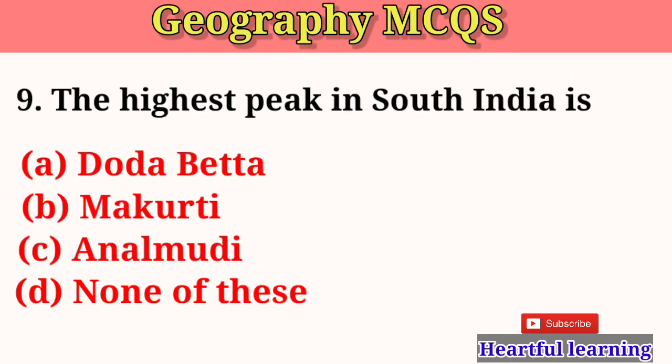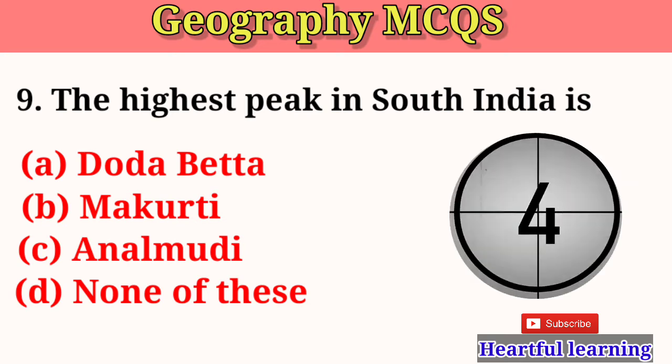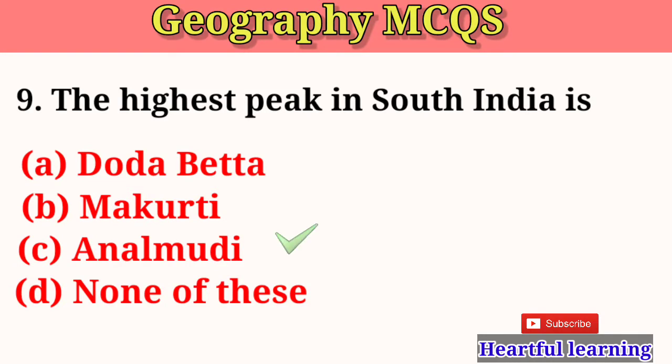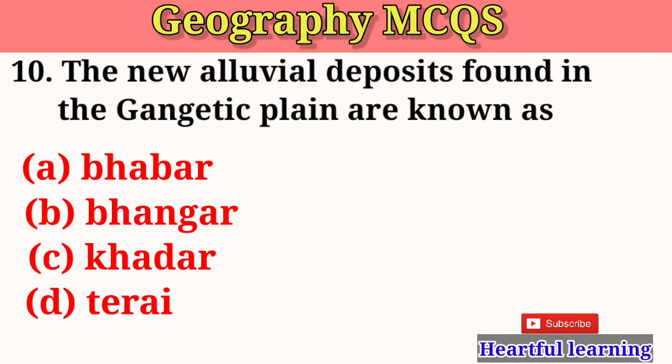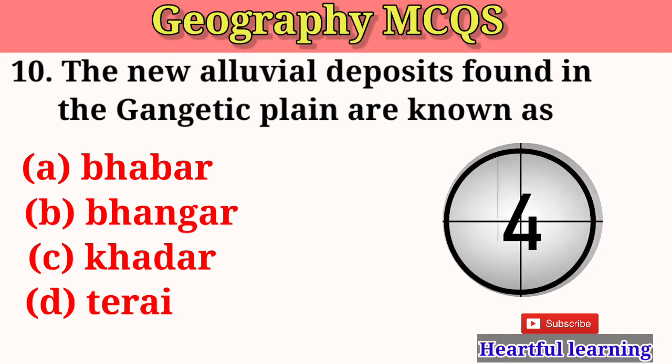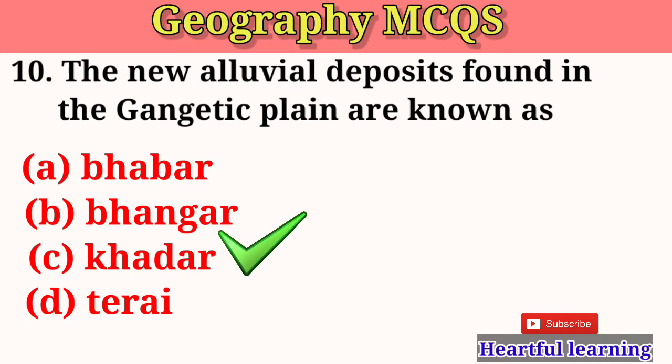The highest peak in South India is Doda Betta, Makkurti, Anamudi, none of these. The answer is Anamudi. The new alluvial deposits found in the Gangetic plains are known as Bhabar, Bhangar, Khadar, Terai. The answer is Khadar.